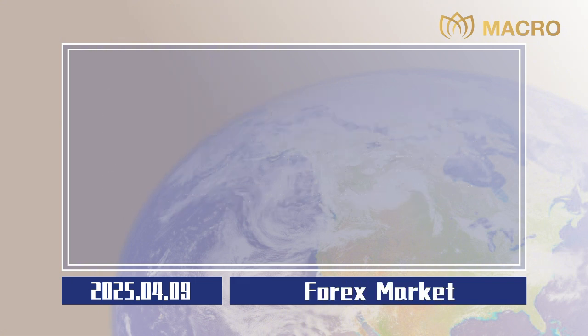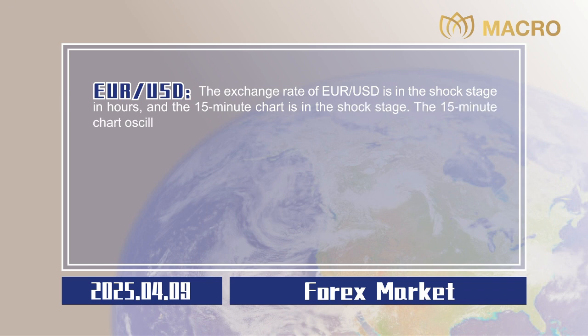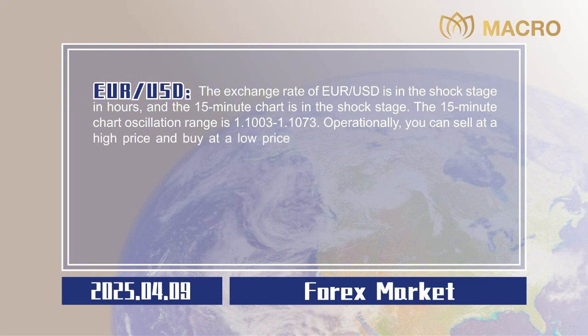Forex market. Euro to US dollar. The exchange rate of euro to US dollar is in the shock stage on the hourly chart, and the 15-minute chart is in the shock stage. The 15-minute chart oscillation range is 1.1003 to 1.1073. Operationally, you can sell at a high price and buy at a low price in this range.